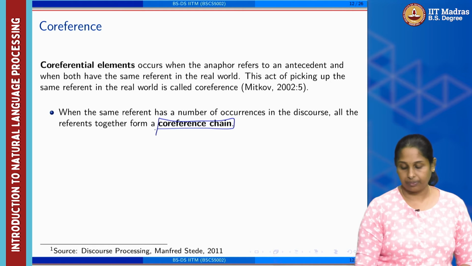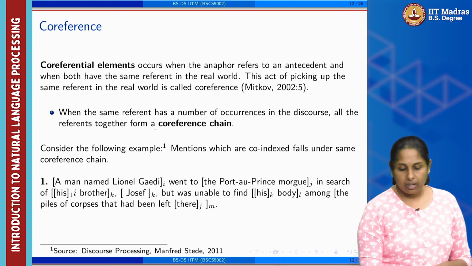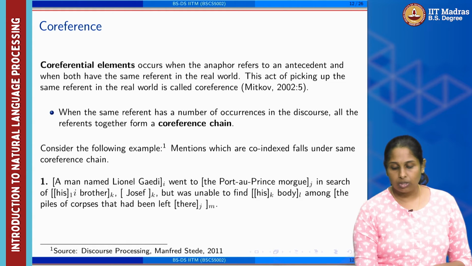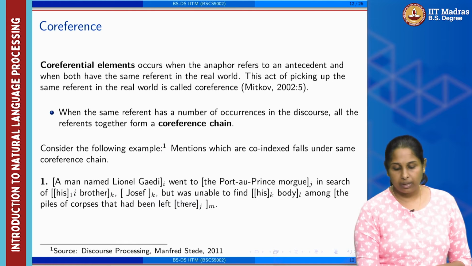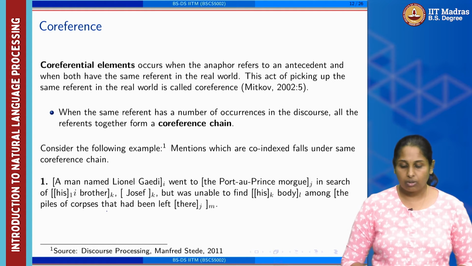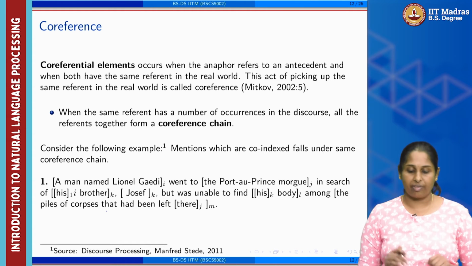coreference chain. So consider the examples, something like: a man named Lionel Gady went to the Port-au-Prince morgue in search of his brother Joseph, but was unable to find his body among the pieces of corpses that are left there. Okay. Now you could see there are a lot of mentions that are co-indexed, falling under the coreference chain.